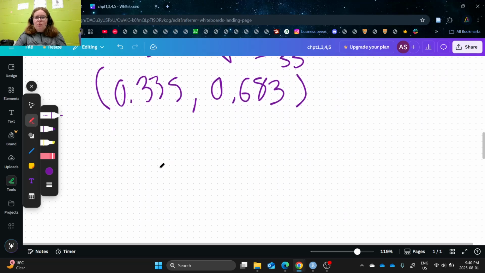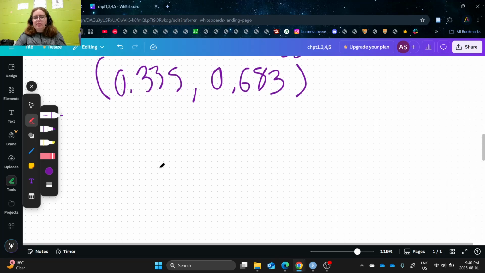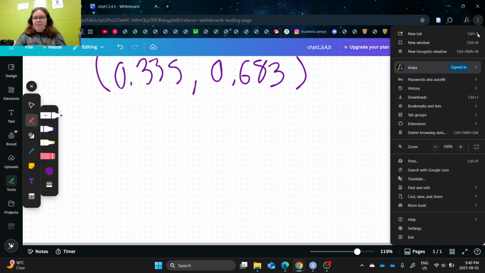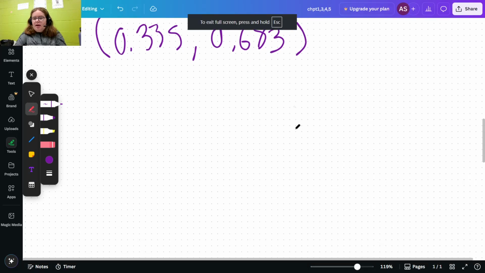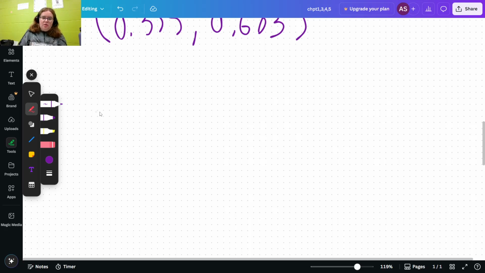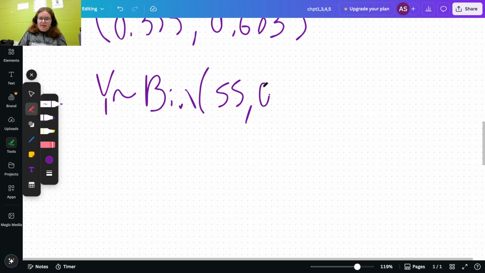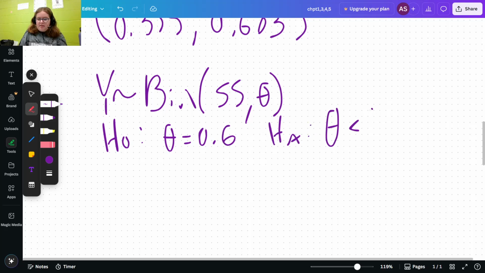I'm not super confident with the exact test statistics, so I copied this directly from Adina's lecture 21, slide 12. I think that's the last slide in lecture 21. But it basically goes like, we define our y, which is the binomial with the 55 and the theta. We define our H naught, which was 60%, and our HA, which was theta is less than 60%. And then our test statistic is just going to be the difference between the two as an absolute value.